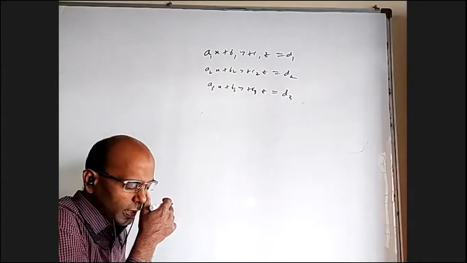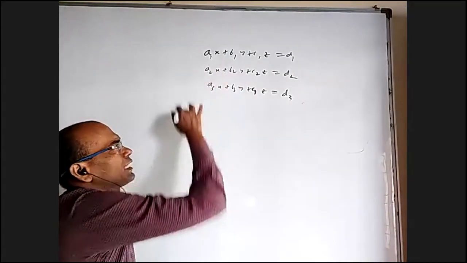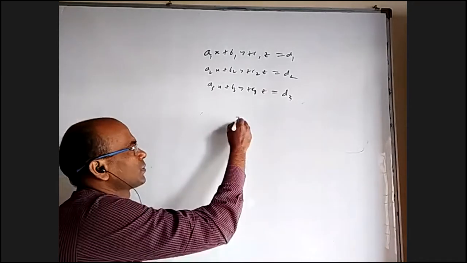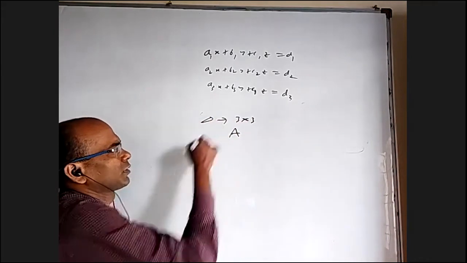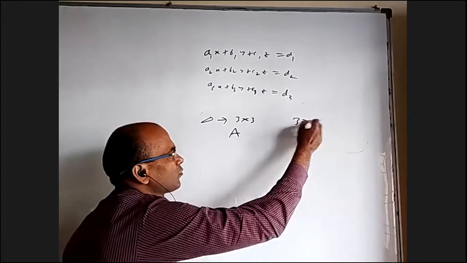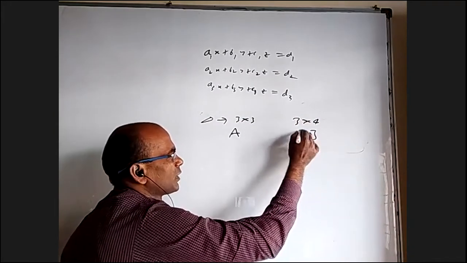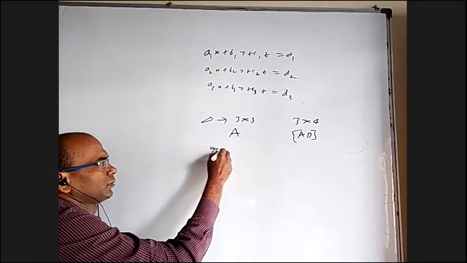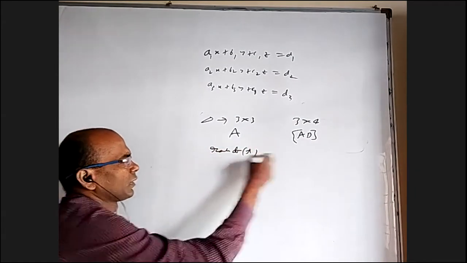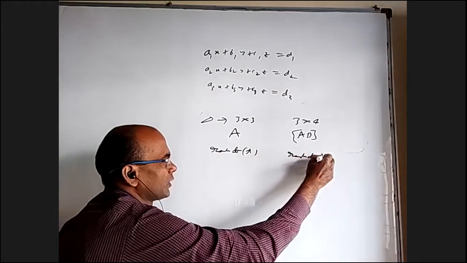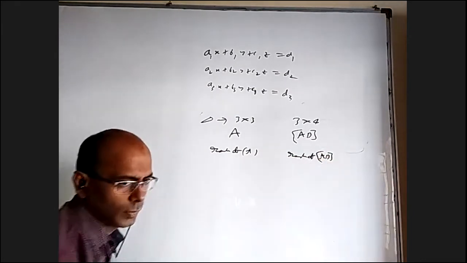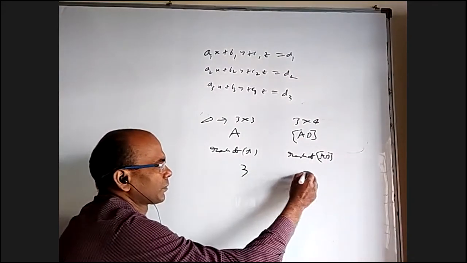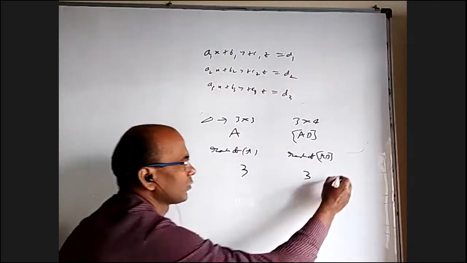Now coming to the rank: if you take only the 3 by 3 matrix, that is A. This is the 3 by 3 matrix, the delta-related one. The total 3 by 4 matrix we will write as AD, the augmented matrix. Now they will have some rank of A and rank of AD. Whenever both ranks are 3, that is the case of unique solution.